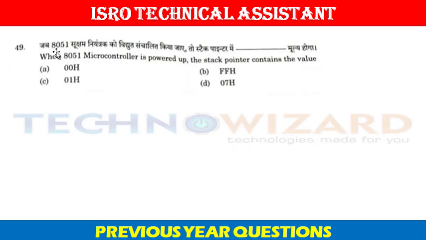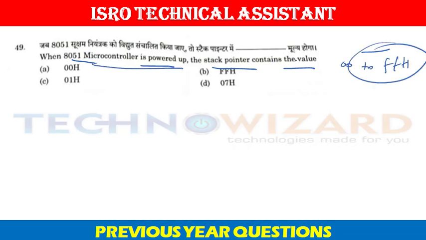Question number 49. When the 8051 microcontroller is powered up, the stack pointer contains the value. First of all, the stack pointer in 8051 is only 8 bits wide. Remember this. When the microcontroller is powered up, the stack pointer contains the value 07H. That is option D.